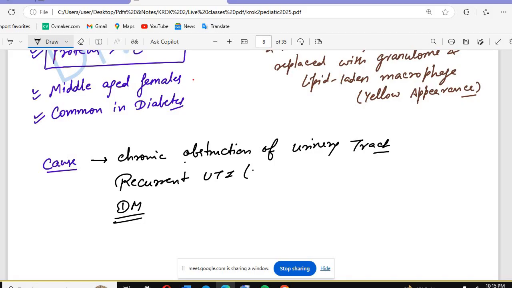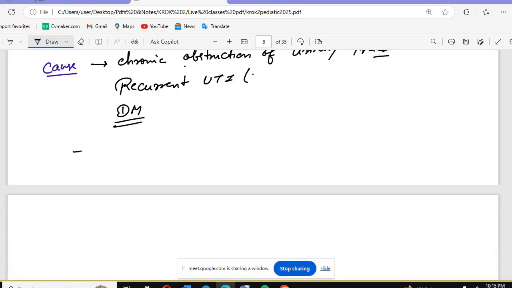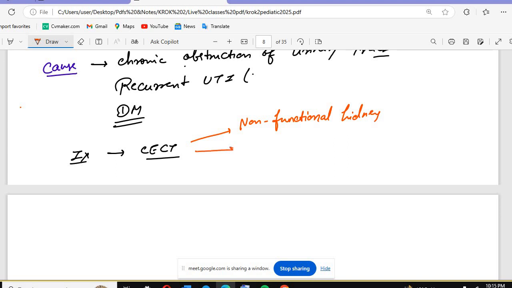Okay, let's suppose you have done the investigation, that is the CECT. So in the CECT, what will you see? You will see a non-functional kidney. The kidney is not working. And there will be calculi.